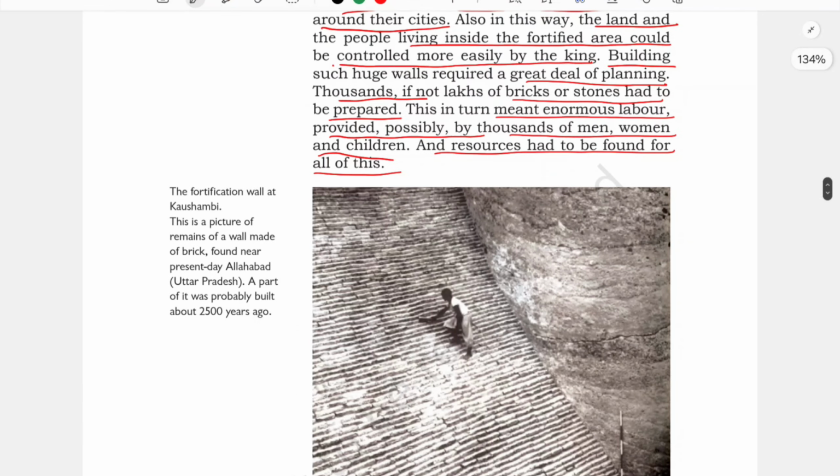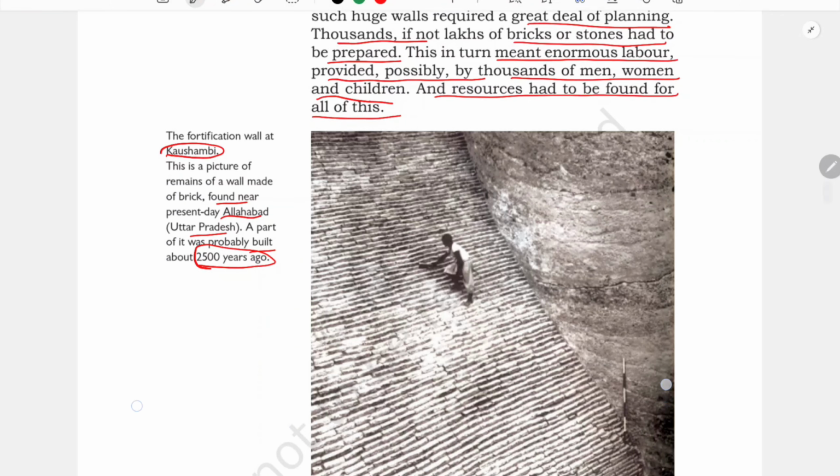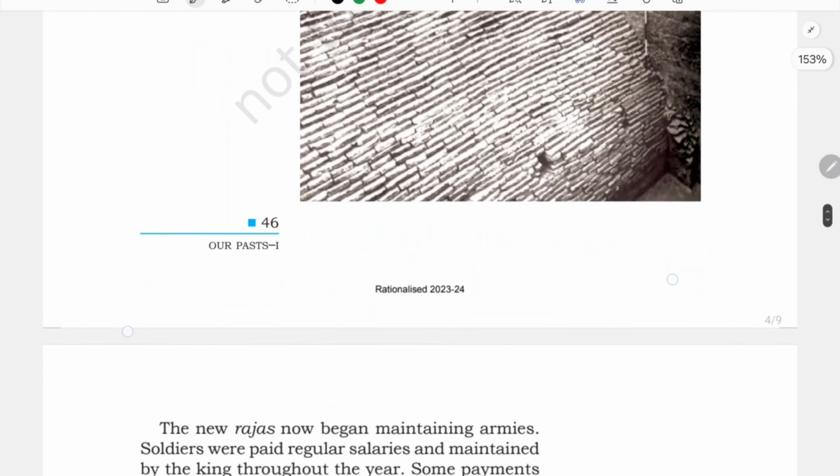So here one such fortification wall is shown, which is there in Kausambi. This is a picture of the remains of a wall made of brick found near present day Allahabad, Uttar Pradesh. A part of it was probably built around 2500 years ago. So these remains have been found where? In Allahabad, the fortification wall at Kausambi.